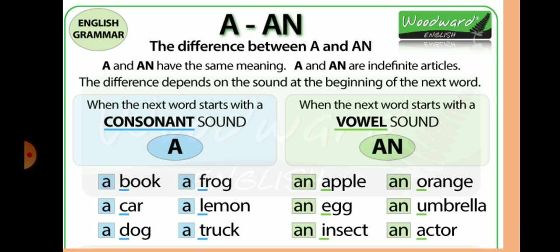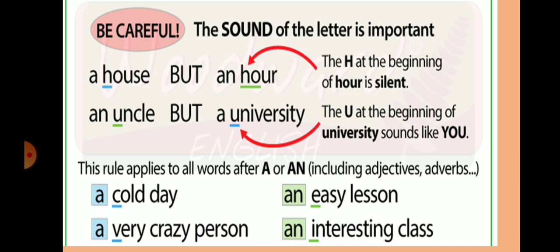Article an is used before words which start with a vowel or a vowel sound. For example, an apple, an egg, an insect, an orange, an umbrella, an actor. We know that A, E, I, O, U are the five vowels, and these words all start with vowels, so we have used article an. But we have to be careful about the sound, not the letter.